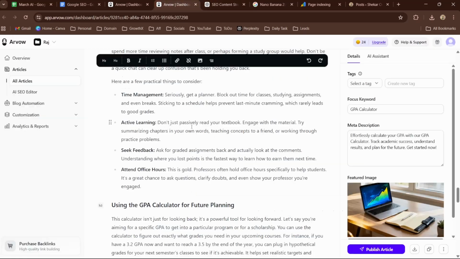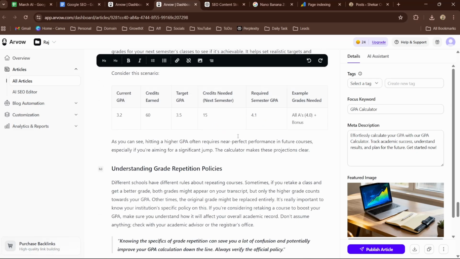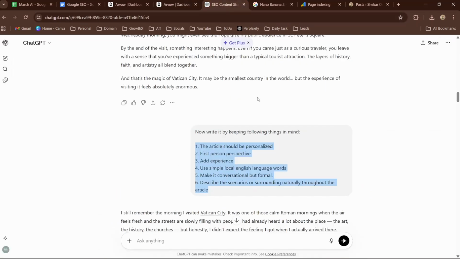Or you can also use a tool called Arrow. You create a knowledge base and it will write every single thing for you, including the images and everything. I use Arrow, but yeah, doesn't matter.